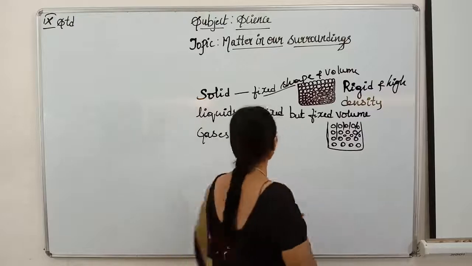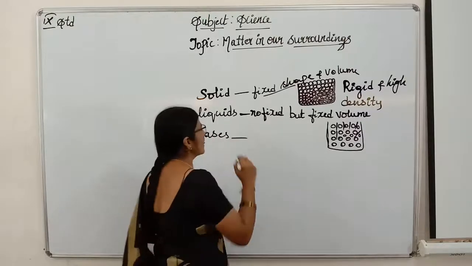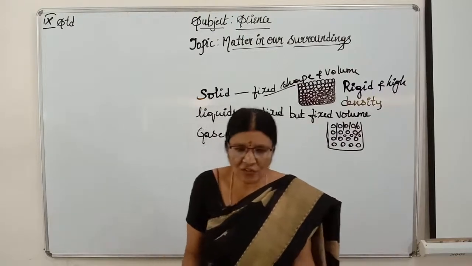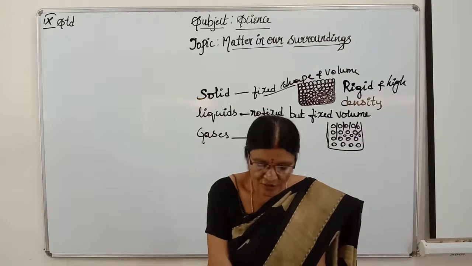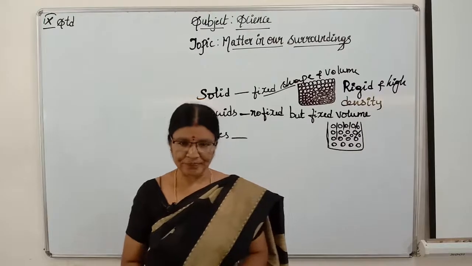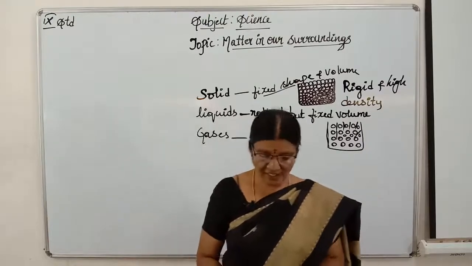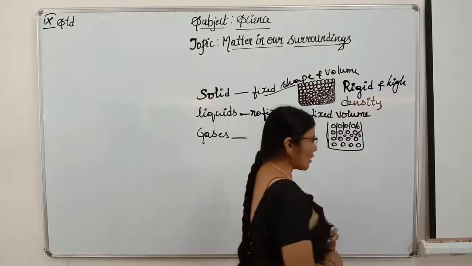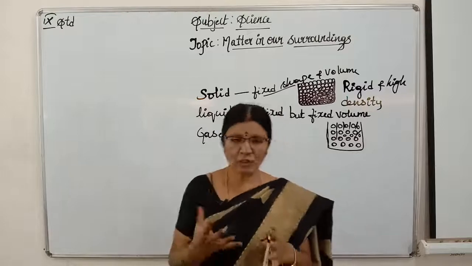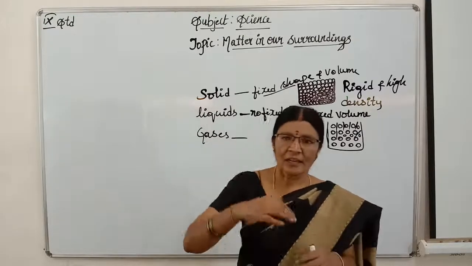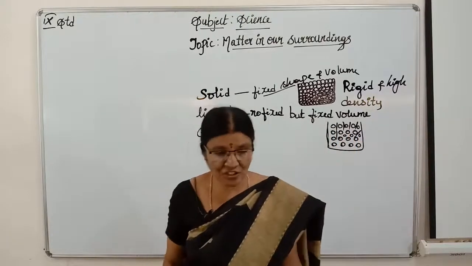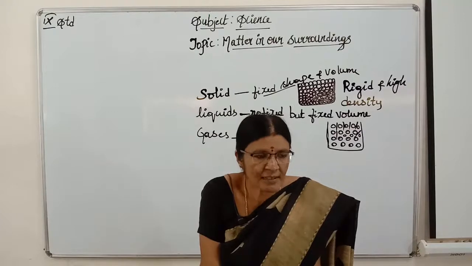Now children, we'll go for the third state of matter, that is gaseous state. The third state of matter is gaseous state. For gaseous state of matter, an example is water vapor. When you start to boil water, after boiling, steam will be coming out, vapors will be coming out, isn't it? That is nothing but gas, children, water vapor. It is the third state of matter.